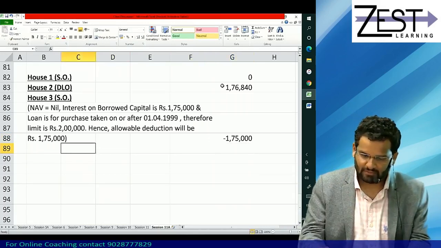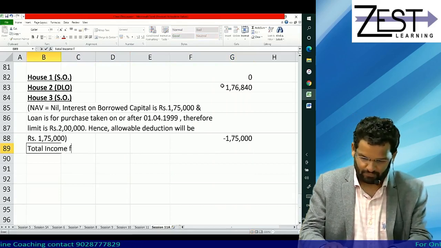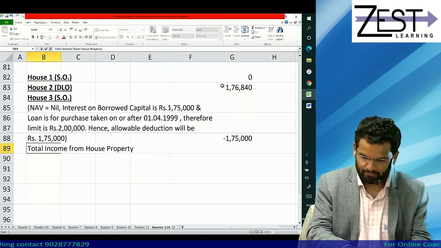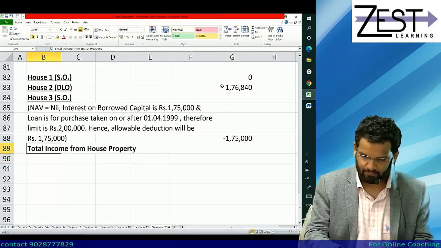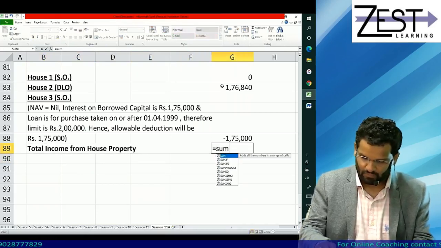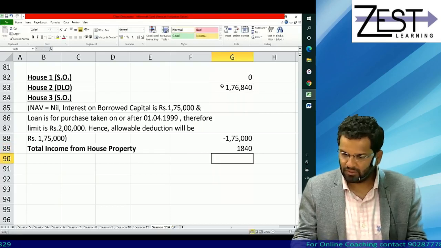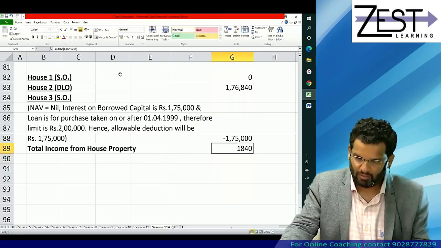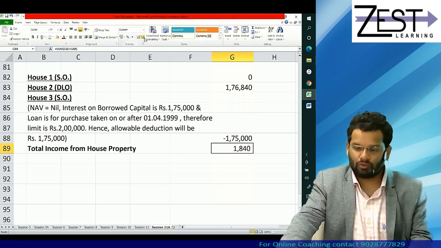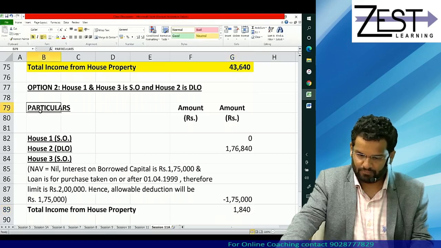So loss of 1,75,000. So what will be your total income from house property under this option? Will it be 1,840? So best, now you will have to pay tax only on 1,840. Yes or no?